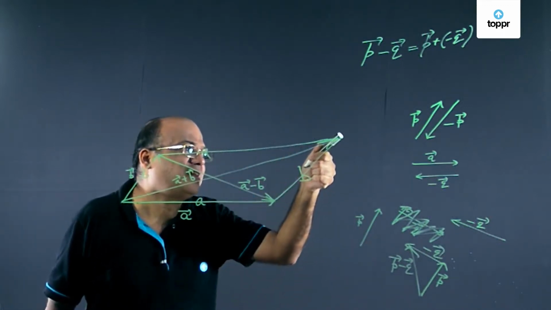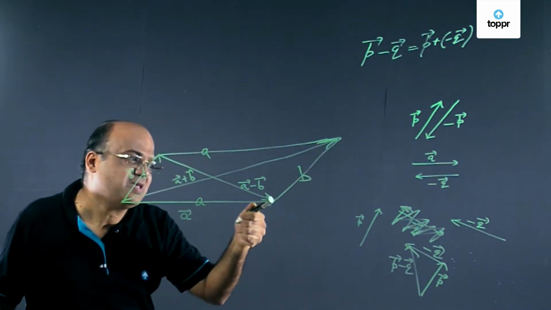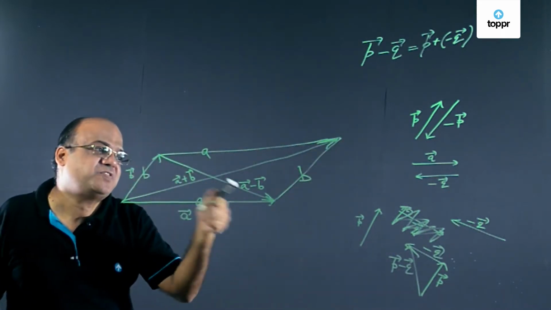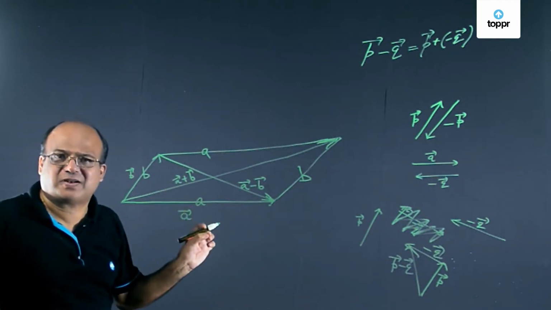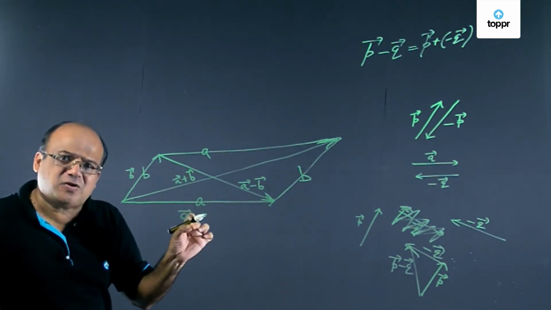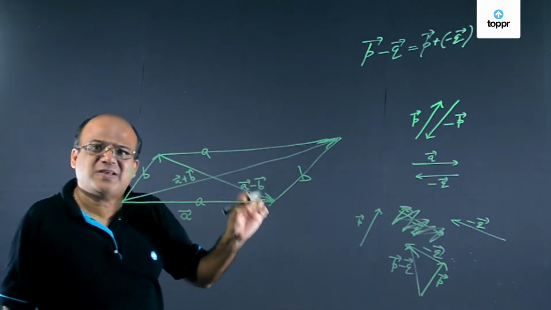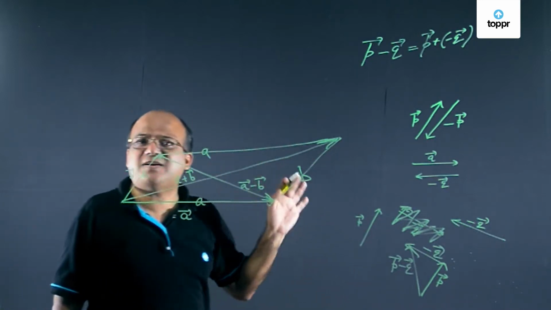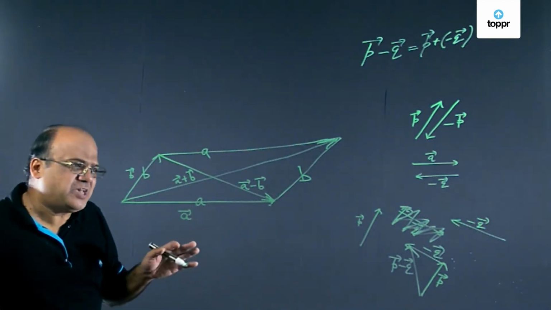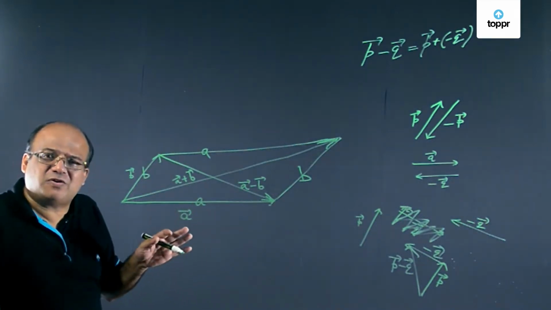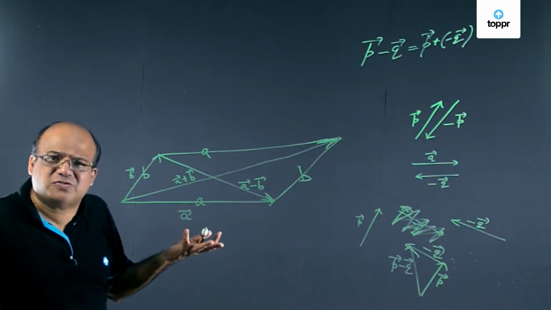This is b vector, so minus of b will be like this. And therefore, this diagonal represents a vector minus b vector. So in a parallelogram, one diagonal represents the vector sum, other diagonal represents the vector difference. So based on this, we can draw certain conclusions.